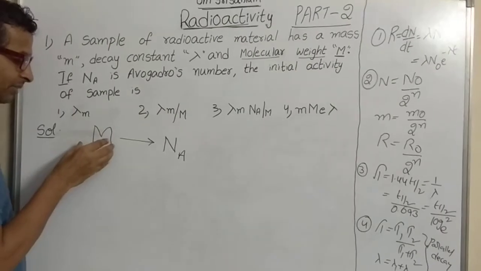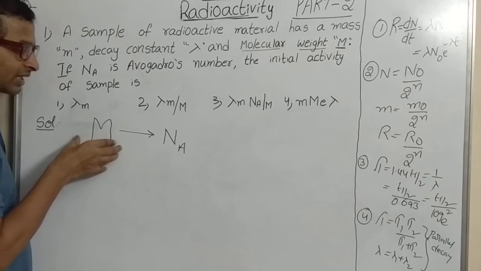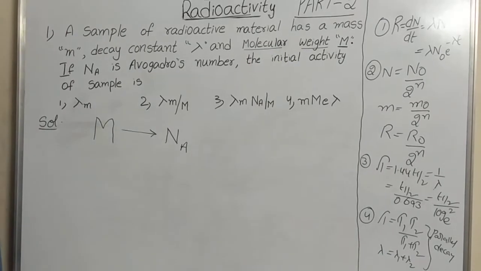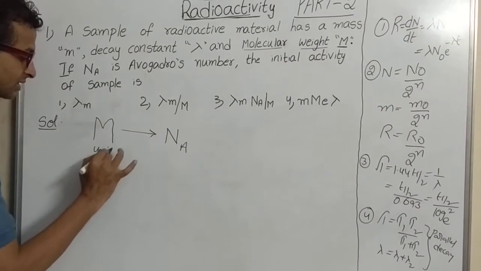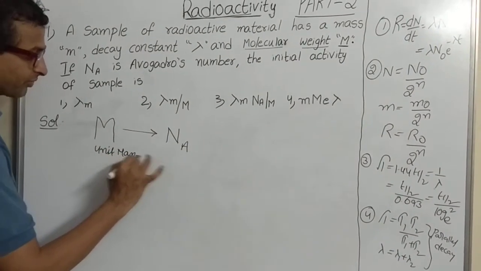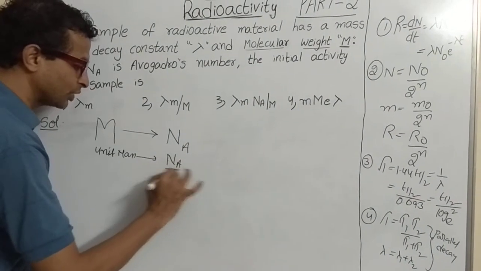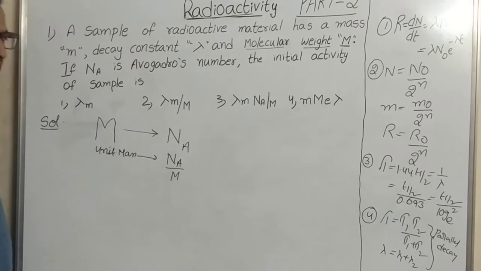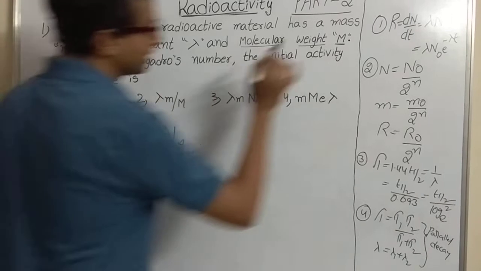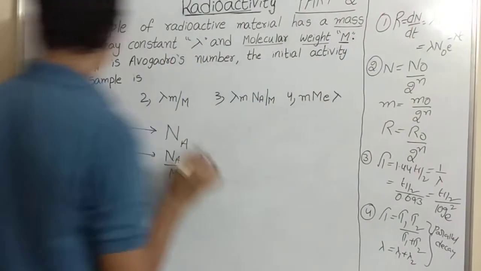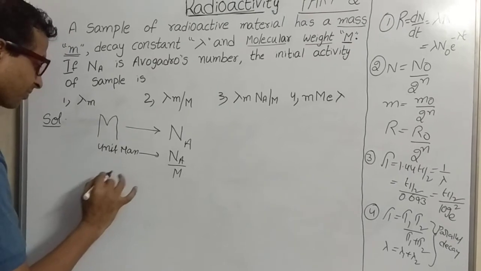If capital M is the mass of the radioactive sample, it contains Avogadro number of atoms. Now, if you consider unit mass of the radioactive sample, the total number of molecules present in unit mass is N A upon capital M. Now, in the question he gave the mass as small m. So the number of molecules.